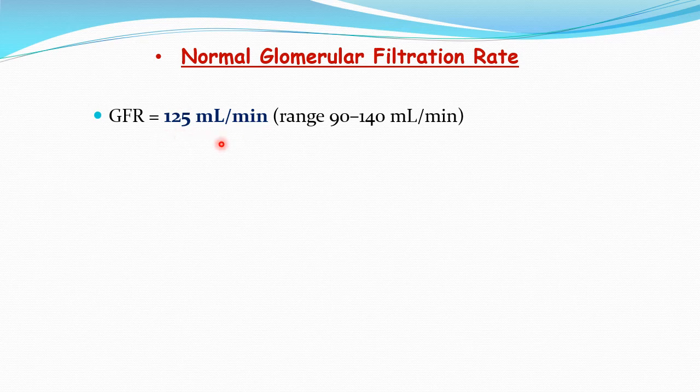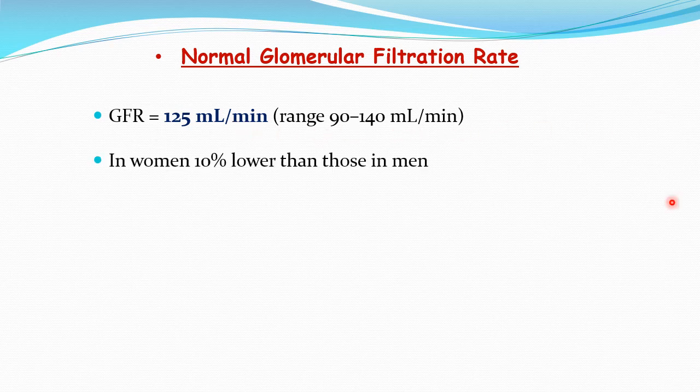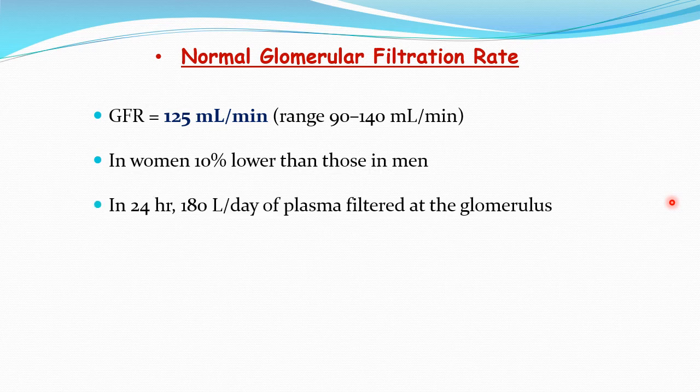And coming to the normal GFR, that is normally 125 ml per minute in a healthy adult person. So this is a very important value you must know. So the normal glomerular filtration rate in a healthy adult person is 125 ml per minute with a range of 90 to 140 ml per minute. And in women, the GFR is 10% less than in men.